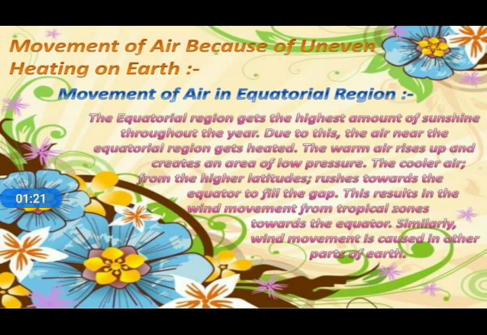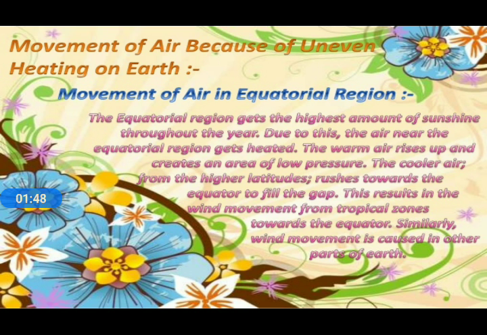In a region where the temperature is high, there is a low pressure region, and where the temperature is low, the air pressure is high. Air movement always takes place from the higher pressure region to the lower pressure region, and in that way, due to the pressure difference, air moves from one place to another.